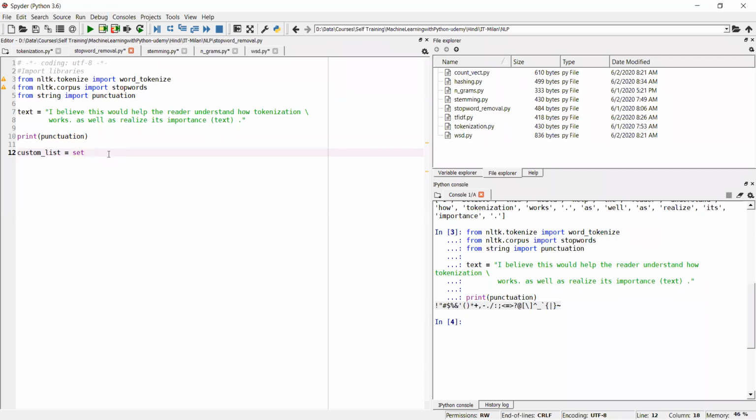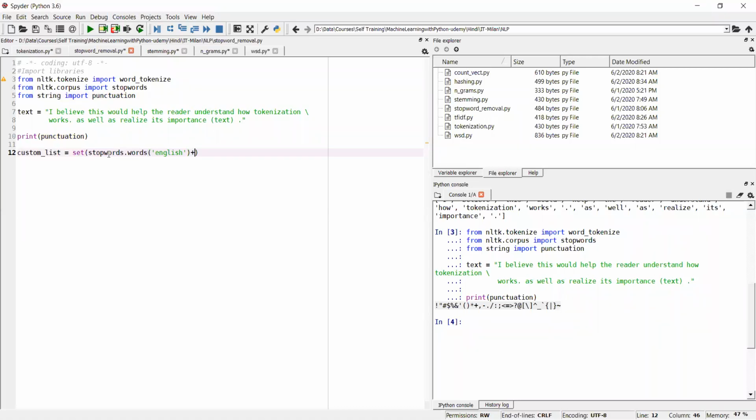So how to do that is stopwords.words. Now I have to declare which language I'm going to use, so it's English. It will take those stop words as per the language you declare.